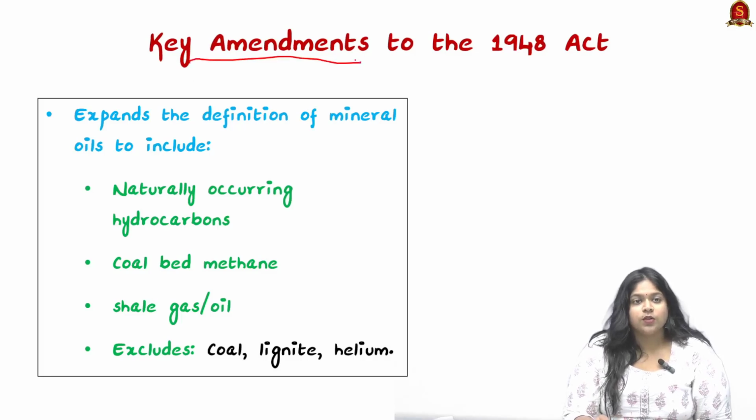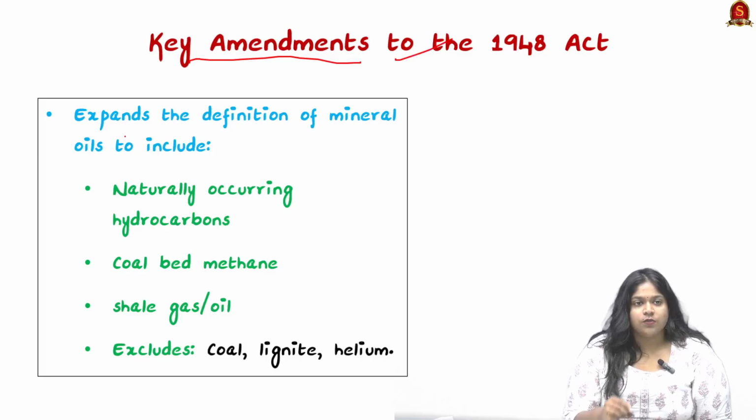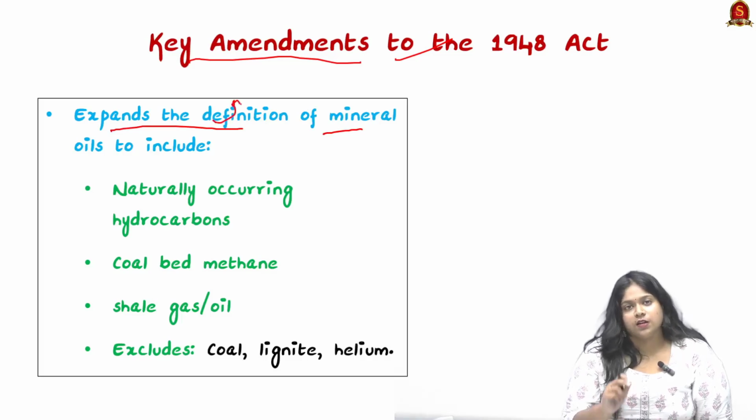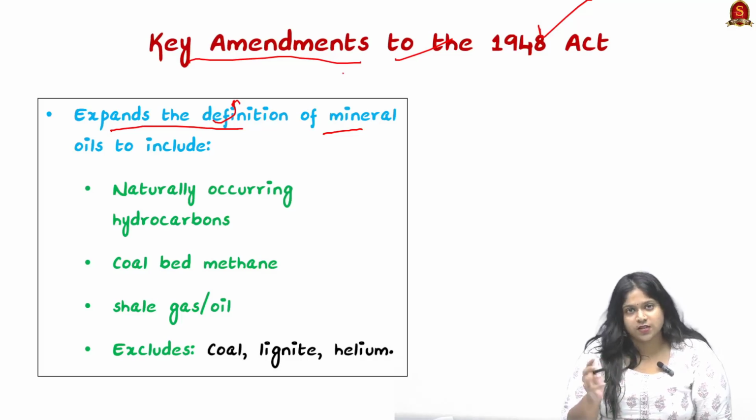Let us look into the key amendments made to the Oilfield Regulatory and Development Act of 1948. First, they have expanded the definition of mineral oil. Before, the Act of 1948 had the term mineral oil, which included natural gas and petroleum.